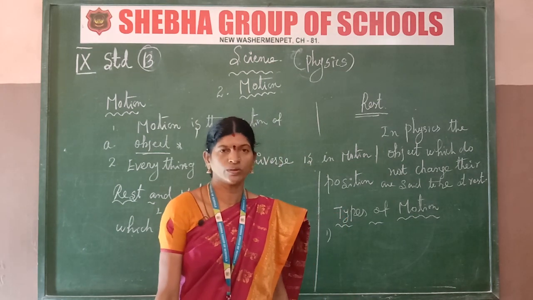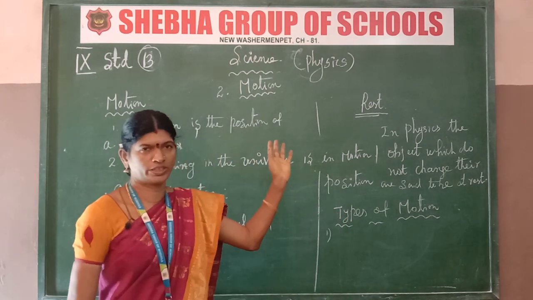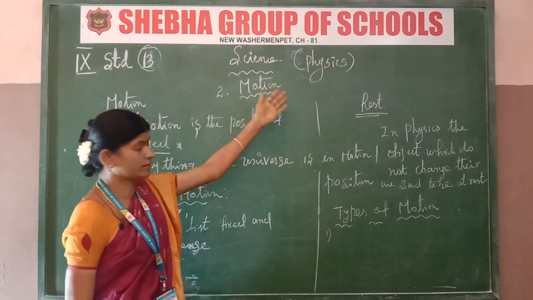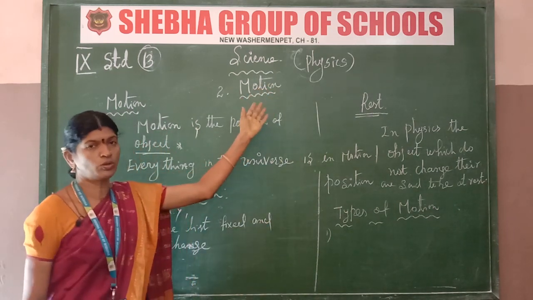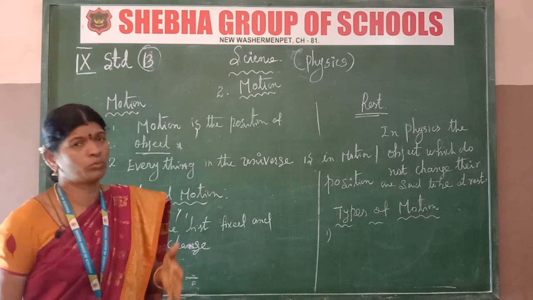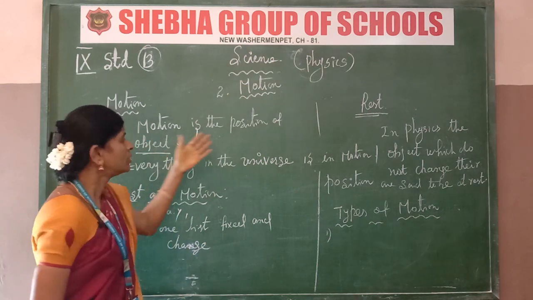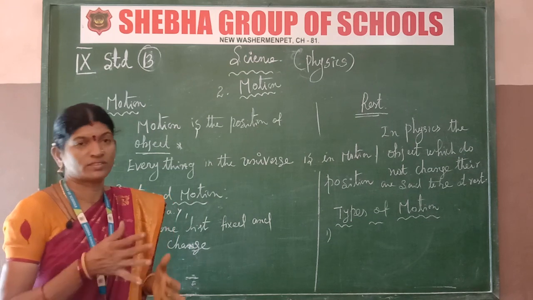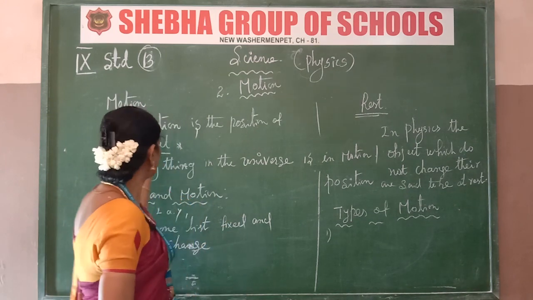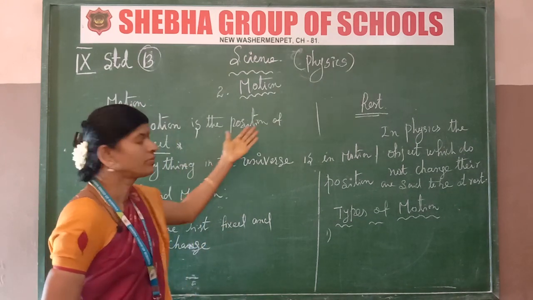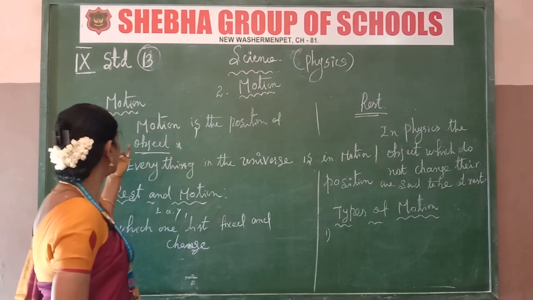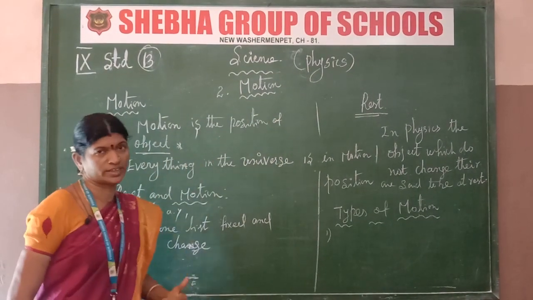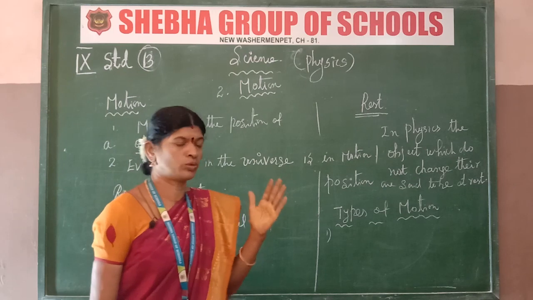Now we are going to lesson number 2, motion. That is called physics. Physics, lesson number 2, motion. What is meant by motion? This is a change of position of the object. So that is called motion. Once again, motion is the changing of the position of the object. So that is called motion.